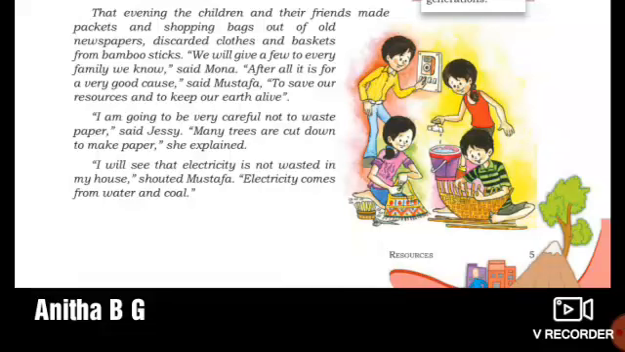I will see that electricity is not wasted in my house, shouted Mustafa. Mustafa said that he won't waste the electricity in their house. Electricity comes from water and coal. It comes from water.